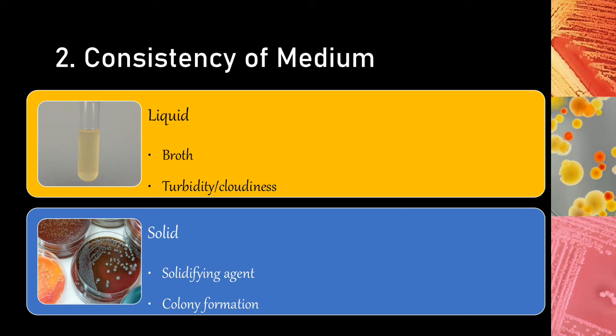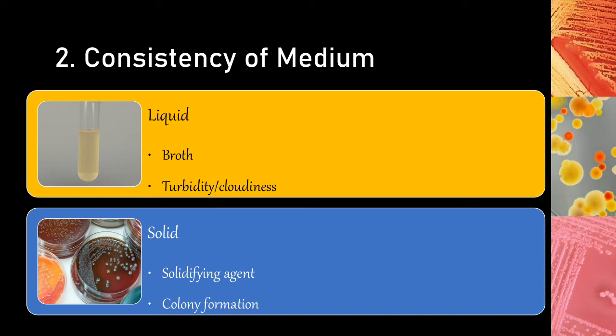In a solid medium, when the organism starts growing, we can make out the growth in the form of colonies. As you can see in this picture, there are colonies formed on the medium. These colonies are basically the amplification of the microorganism. One microorganism rapidly divides and forms a group of cells that we now call a colony.